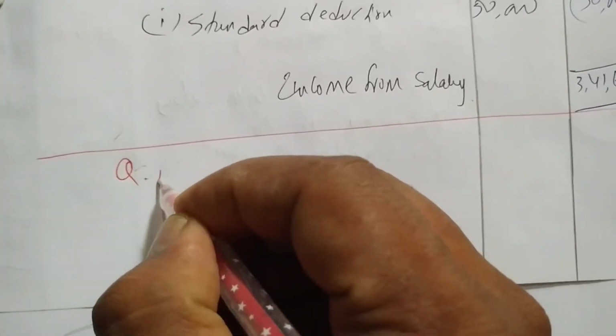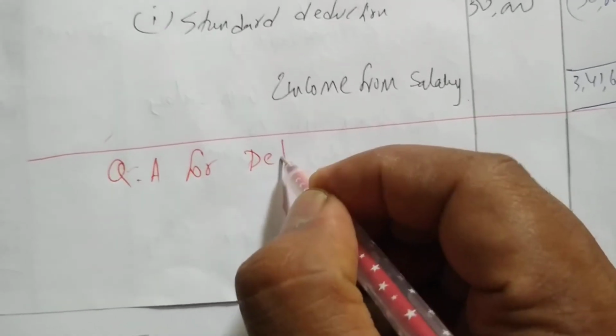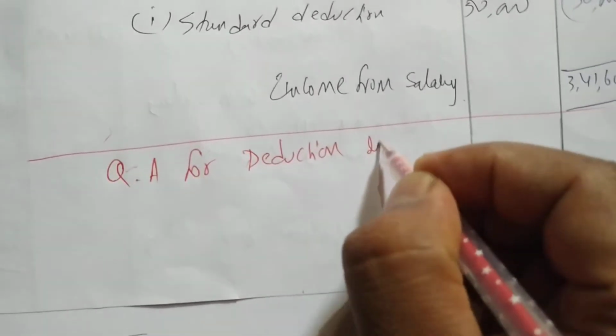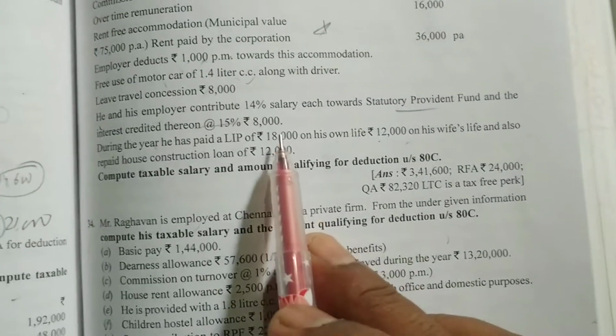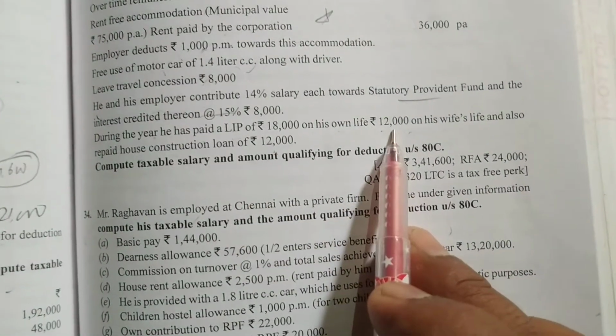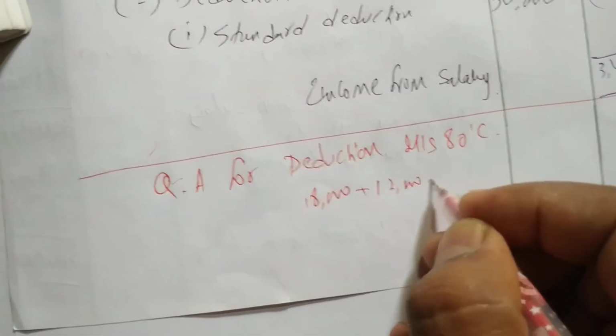Okay. It's very easy. We are doing qualifying amount for deduction under section 80C. Okay. So what is there? Life insurance policy 18,000, 12,000 on his wife and 12,000 house loan repaid. So 18 plus 12 plus 12